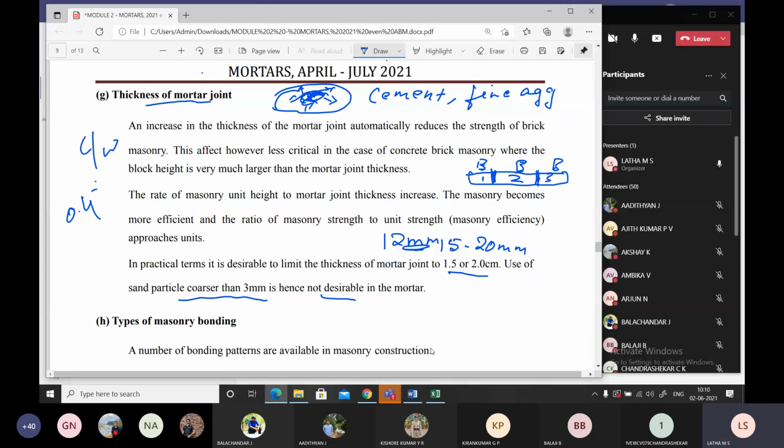What is the sieve size? Sieve size to have a lesser than. Tell me. I should have a sand size of less than 3 mm. So what should be the sieve size?